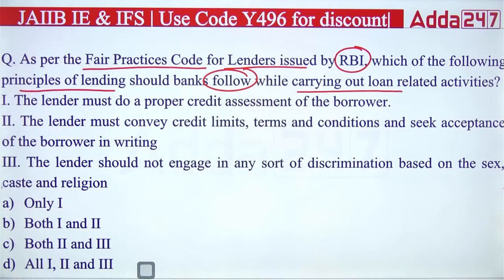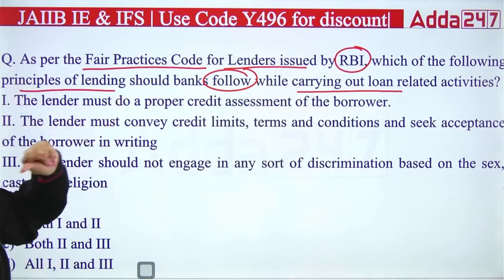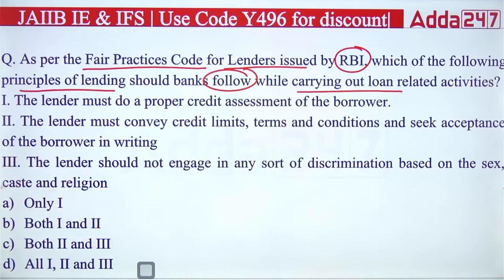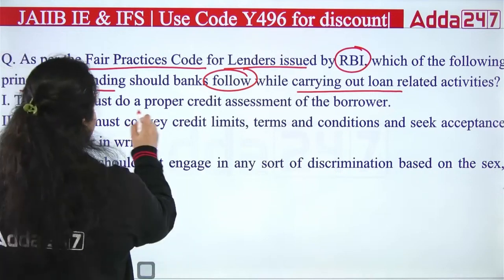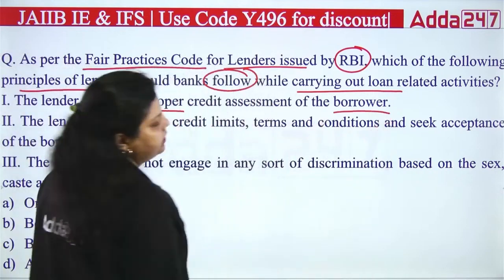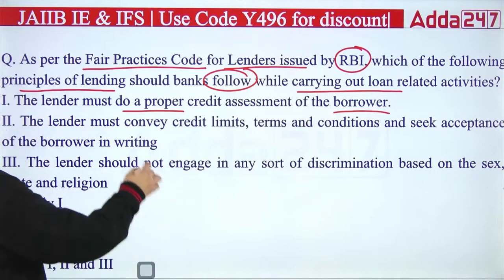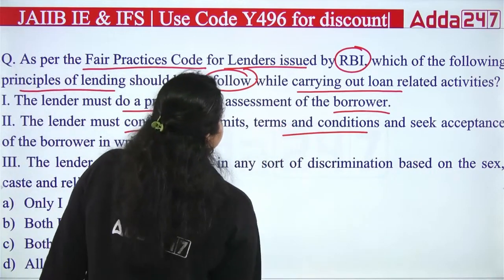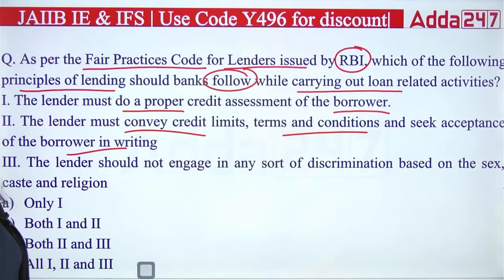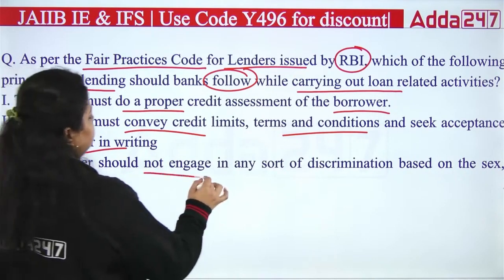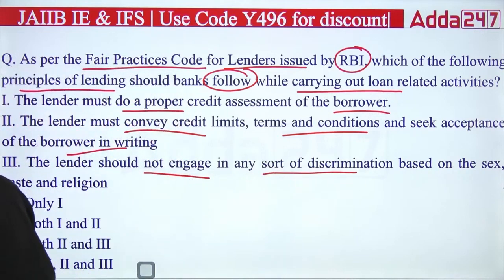So the question is asking, as per the fair practice codes for lenders issued by RBI, which of the following principles should the bank follow and carry out while giving the loan to the customer? First, the lender must do a proper credit assessment of the borrower. Second, the lender must convey credit limits, terms and conditions and seek acceptance of the borrower in writing. Third, the lender should not engage in any sort of discrimination based on sex, caste and religion.